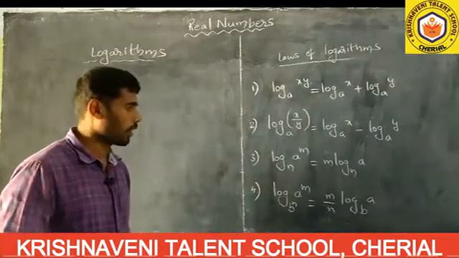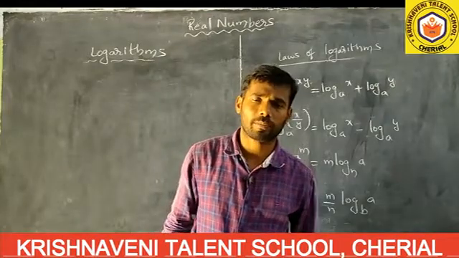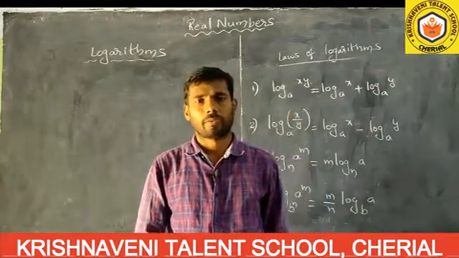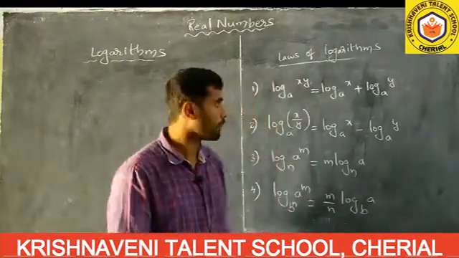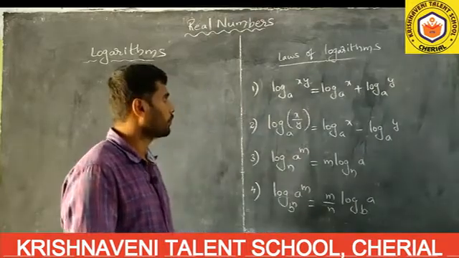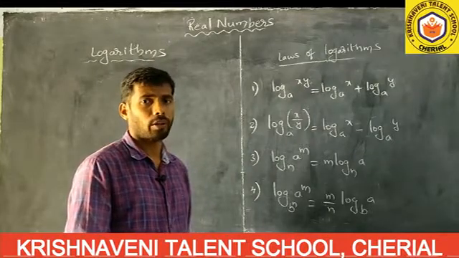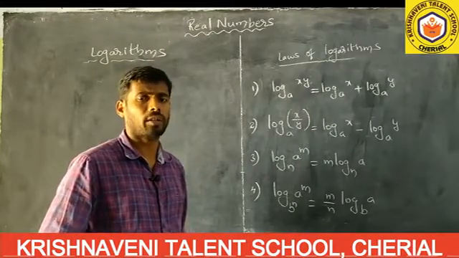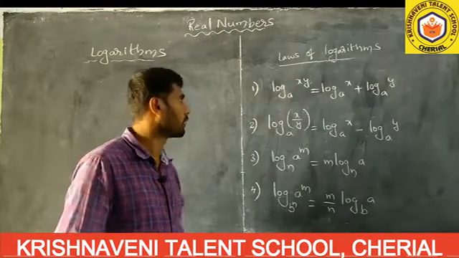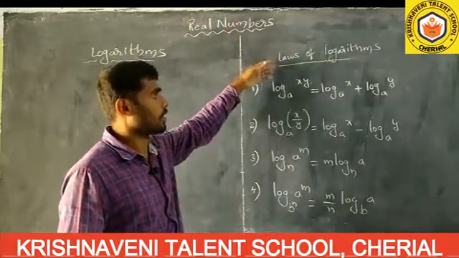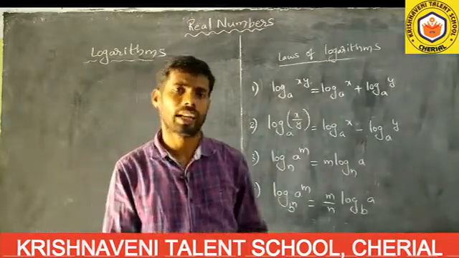These are the laws of logarithms. In today's class, I gave an introduction to logarithms. First, I explained that John Napier is the father of logarithms. He was an astronomer and physicist. Logarithms are defined only for positive numbers. You have to remember that. If you are given a negative number and asked to apply laws of logarithms, you can't do it; you have to say that. Next, learn these laws of logarithms perfectly. In the next class, we'll go for exercise problems. Okay.